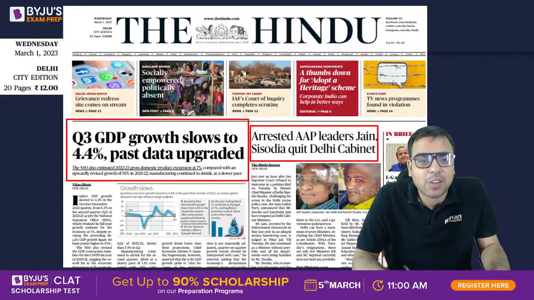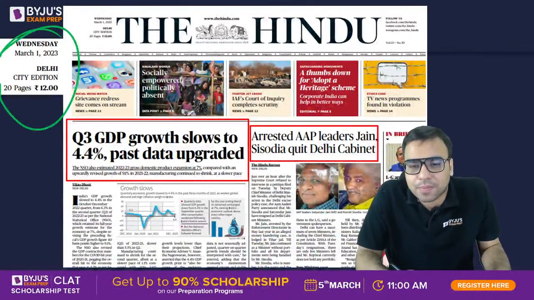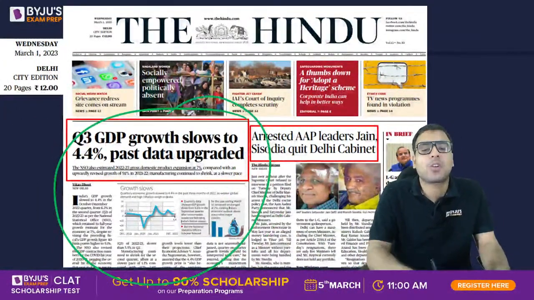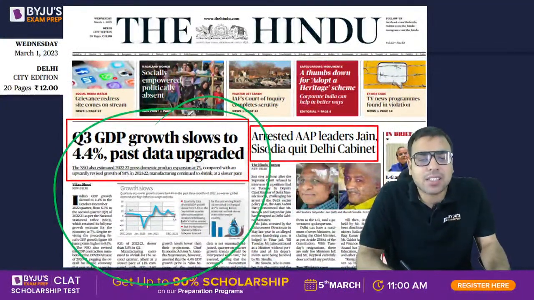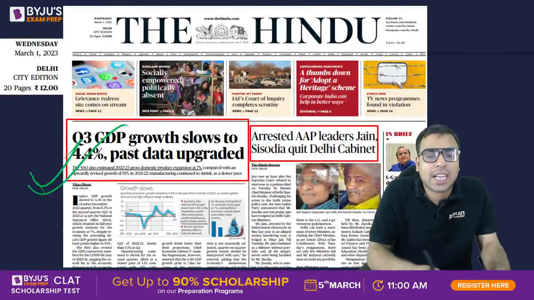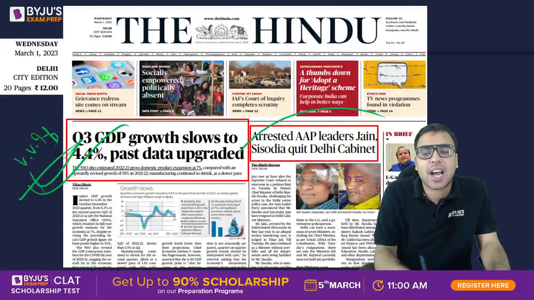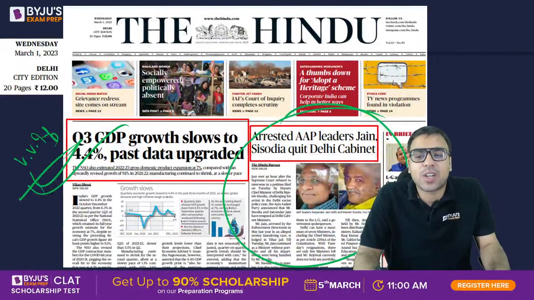Okay, let's start with today's newspaper, Wednesday, 1st March. These are the important articles. The first is Q3 GDP growth slows to 4.4%, past data upgraded. We will be discussing this. This is a very, very important article. And the next is: arrested AAP leaders Jain and Sisodia quit Delhi cabinet.